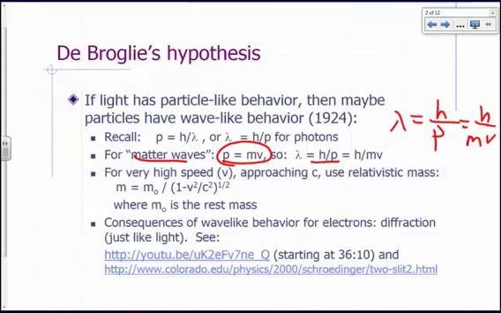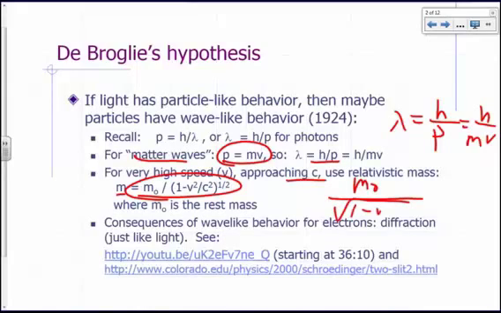Now, if you're dealing with very high speed particles approaching the speed of light, then you're going to have to use the relativistic mass. You replace the mass by m naught over the square root of 1 minus v squared over c squared. So you have to do the relativistic correction. m naught is the rest mass.